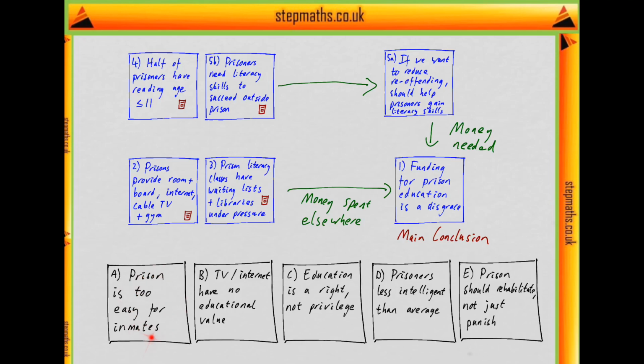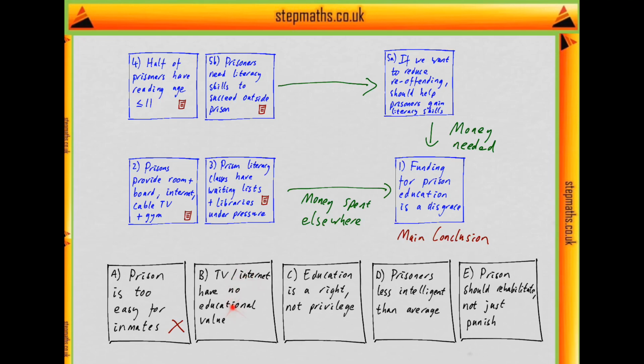Well, this isn't something the writer seems to be saying. They mention things that prisoners get, but not in the way they suggest prisoners are getting it too easy. And they don't think funding is a disgrace because prisoners are getting it too easy, but instead because they're not getting enough money for education. So this doesn't seem to be relevant to any part of the argument.